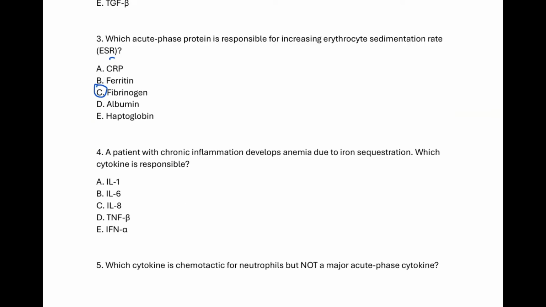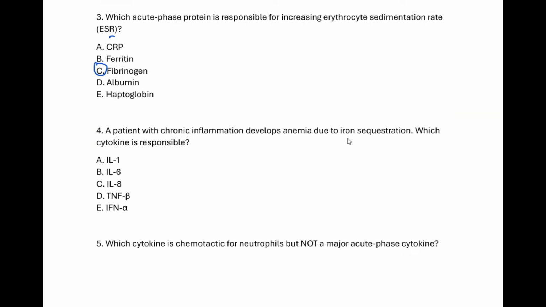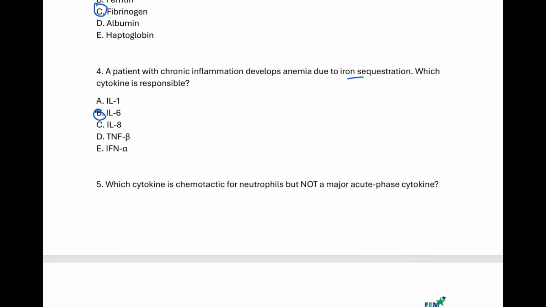Next question. A patient with chronic inflammation develops anemia due to iron sequestration. Which cytokine is responsible for this? What do you guys think? Very good. Interleukin-6. Remember, we said that interleukin-6 is going to stimulate the liver to produce hepcidin, right? And then also produce what? Ferritin. And then those ferritin is going to help to sequester the iron, removing it from circulation and putting it in storage, thereby preventing the bacteria from using the iron. And that's the pathogenesis of anemia of chronic disease.